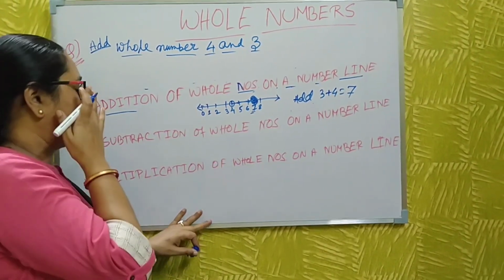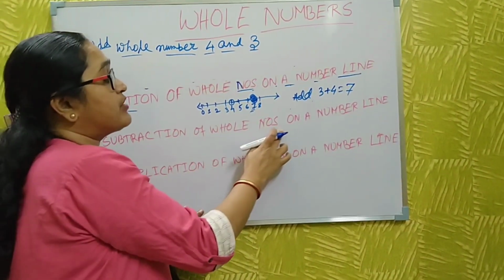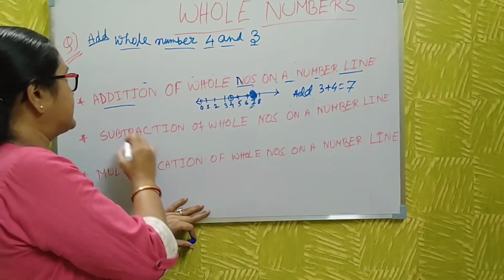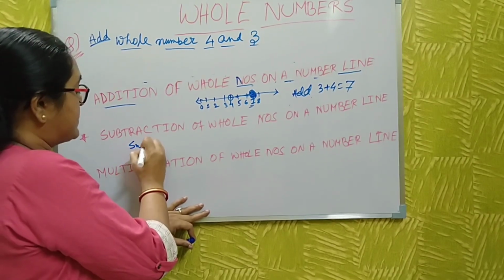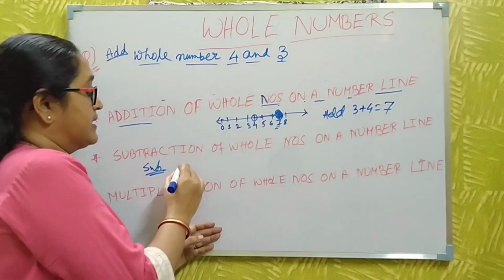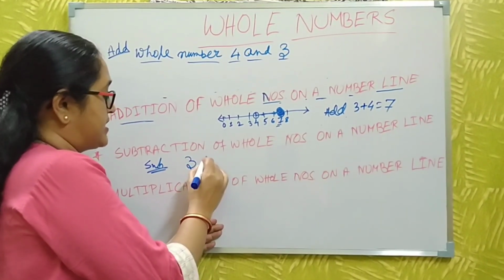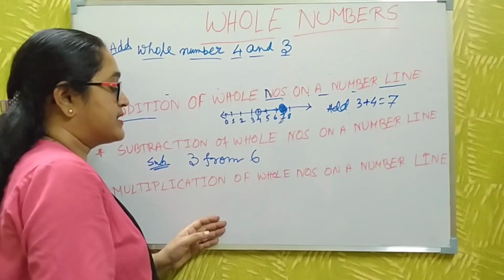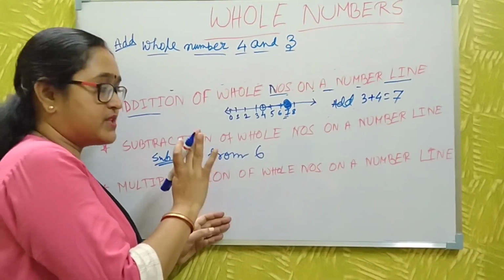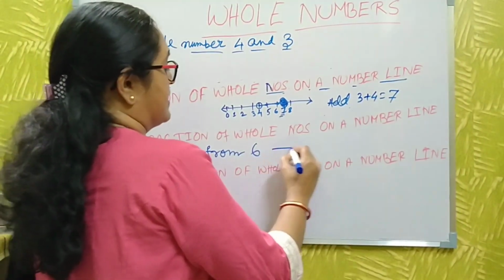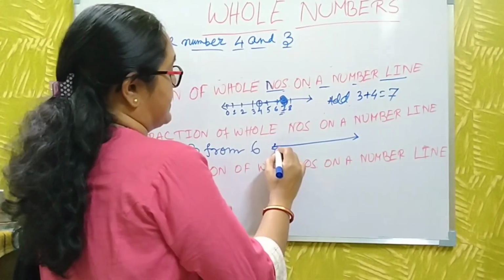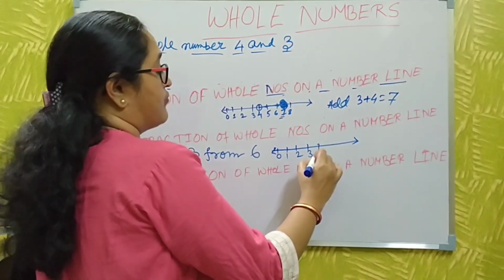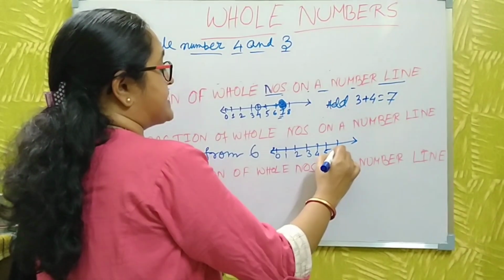Okay. Now I discuss the subtraction of whole numbers on a number line. Then I take another question: 3 is subtracted from 6. First I draw a number line. This is 0, 1, 2, 3, 4, 5, 6.